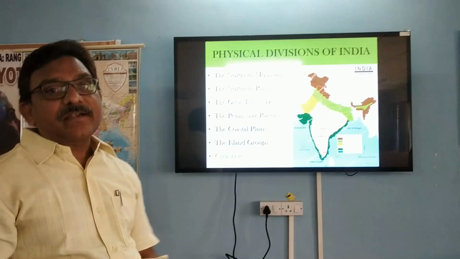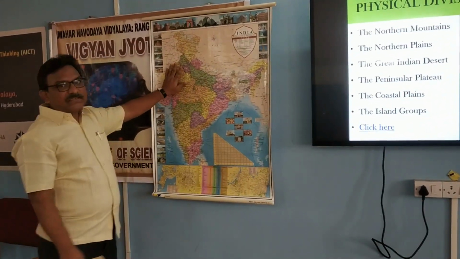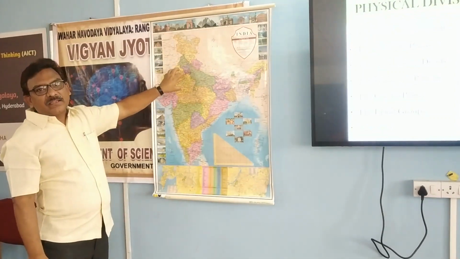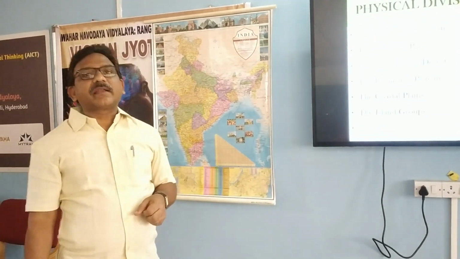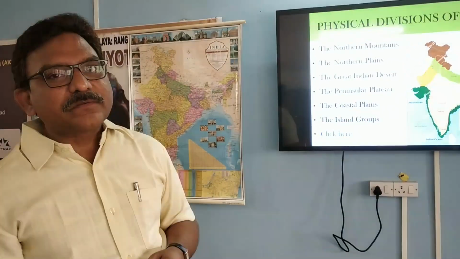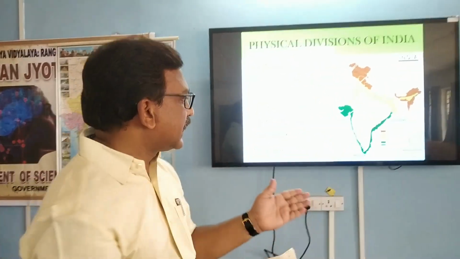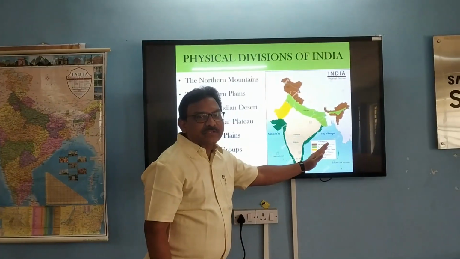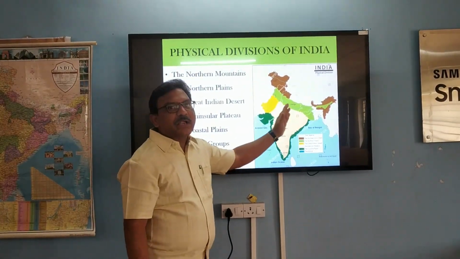When you talk about the great Indian desert, look at the map over here. This Rajasthan is having the wonderful desert which is called the Great Indian Desert. Peninsular Plateau. When we say peninsular plateau, as I already told you, India is a peninsula covering water on its three sides, east, west and the south. So this is a plateau region.